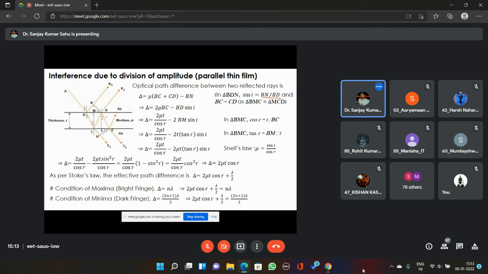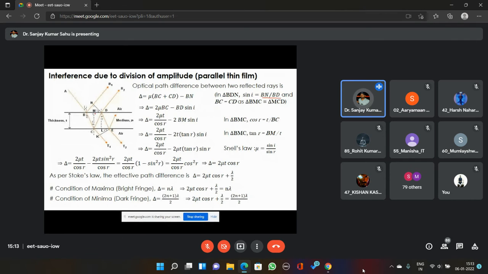And BC equals CD. What is this? BC equals CD means that as long as the medium is homogeneous, the same everywhere, the angle of refraction here will be the angle of incidence here. The angle of refraction at the first interface will be the angle of incidence at the second interface of the same light beam.